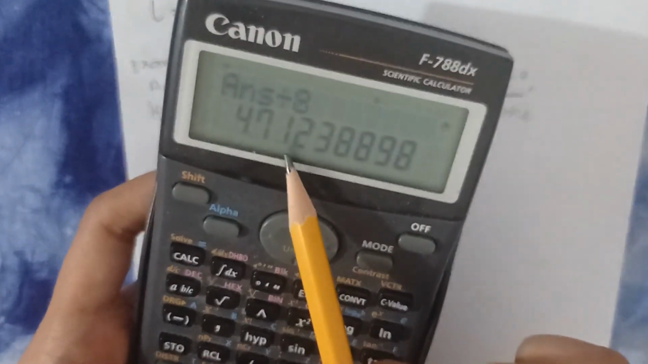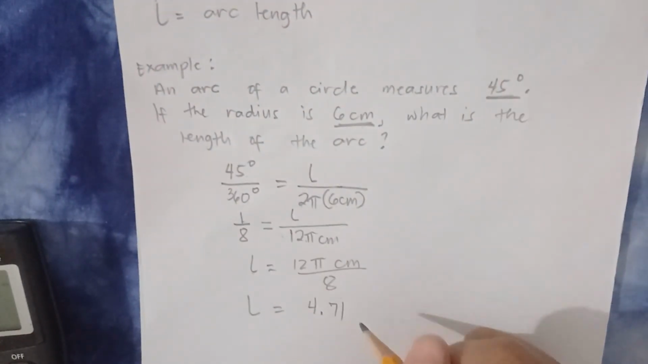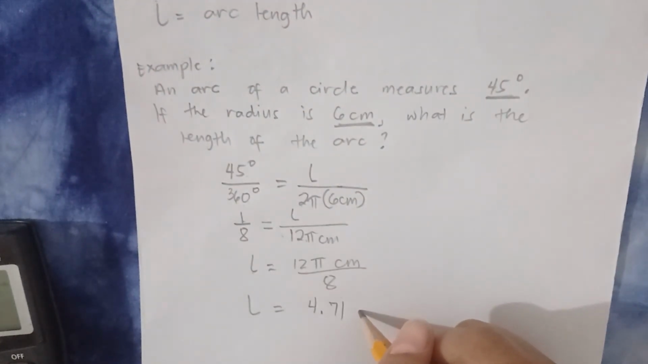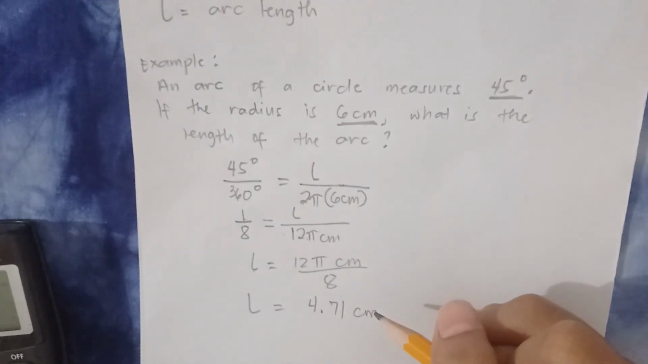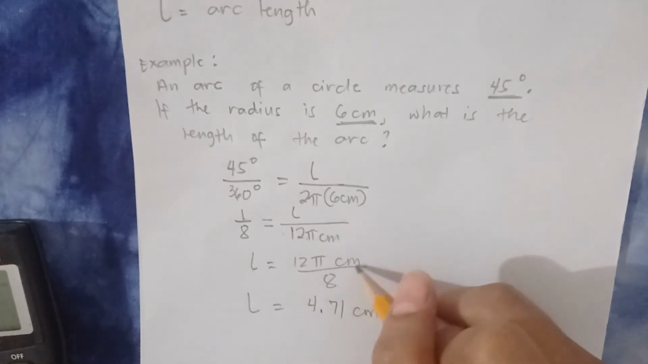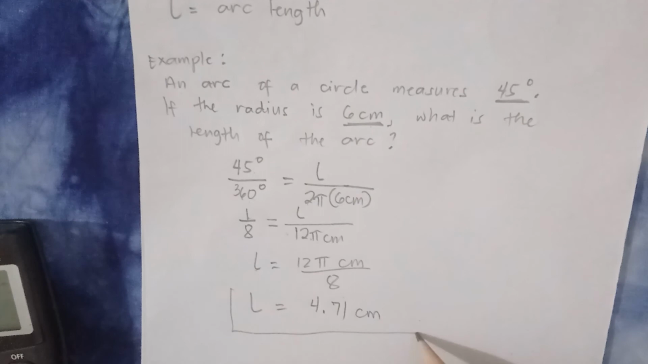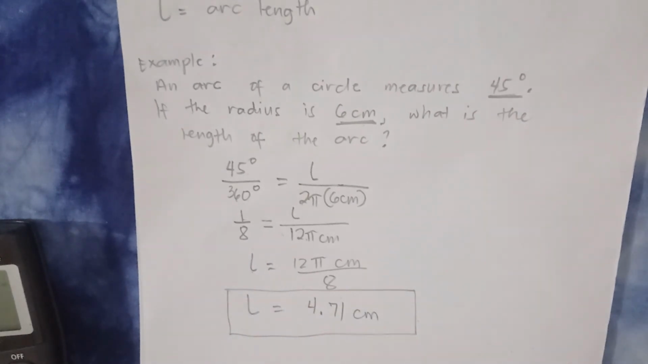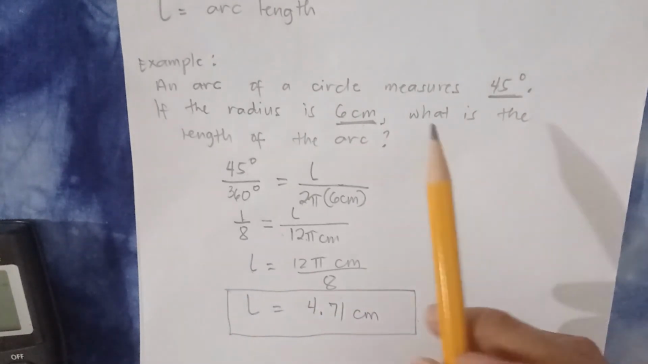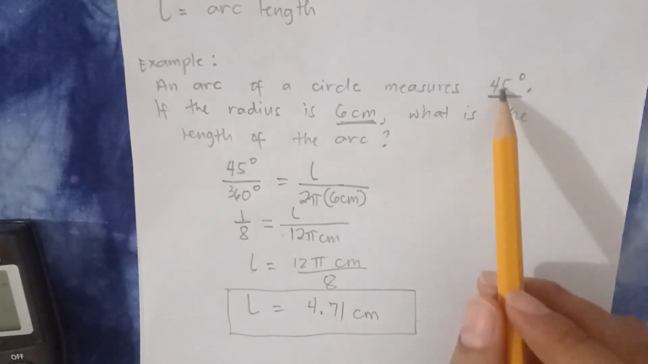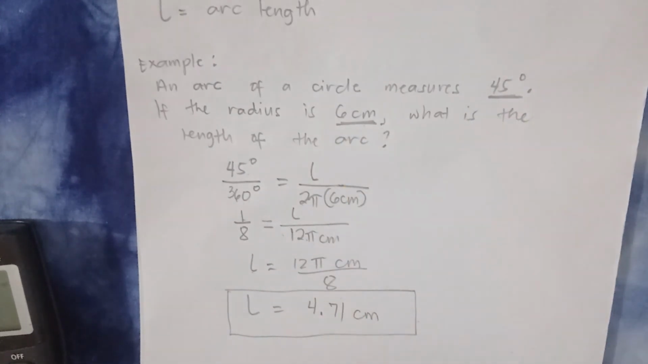So, hindi mo na round off yung 1 kasi ito lang yung tabi niya. So, 4.71 ano? Anong unit? The unit will be centimeters, kasi length yung pinag-uusapan natin. Tsaka may centimeter dito, so hindi siya mawawala. So, this will be the final answer for the arc length of an arc having the degree measure of 45 degrees and the radius of 6 centimeters.